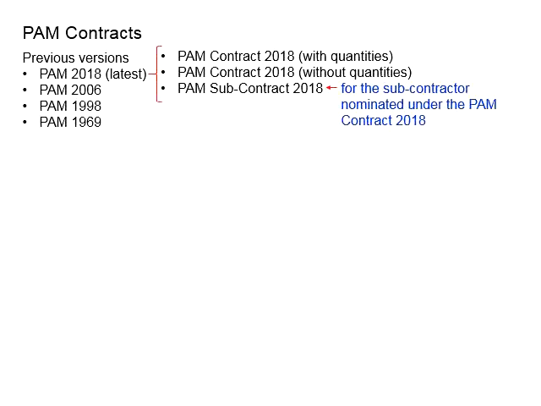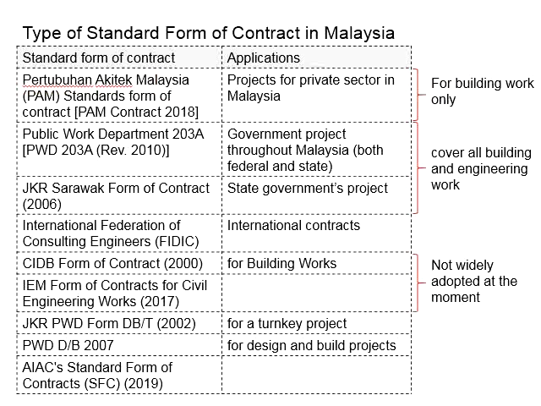In the previous videos, we talked about the PAM contract. It is commonly used for construction projects in the private sector in Malaysia. In this video, we're going to talk about the PWD 203A contract. This is the standard form of contract used by the Public Works Department of Malaysia, which is normally known as the Jabatan Kerja Raya (JKR).